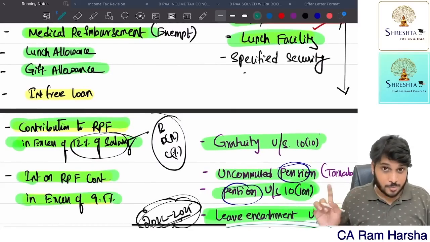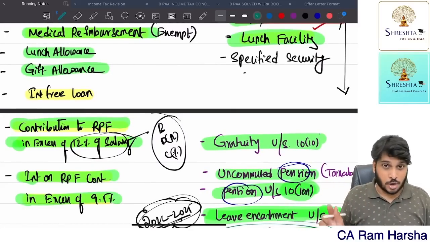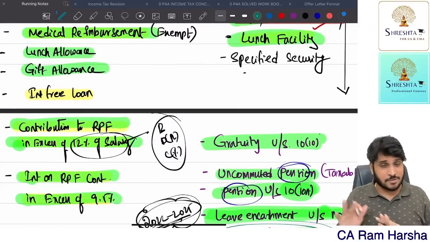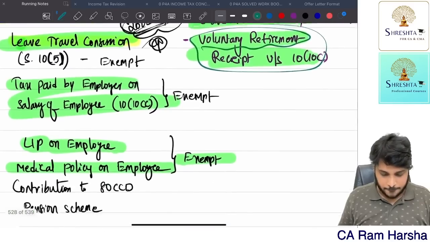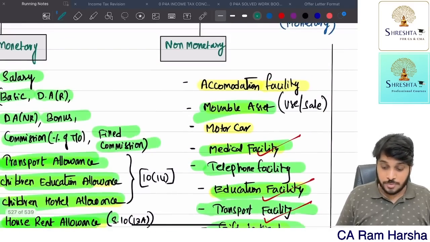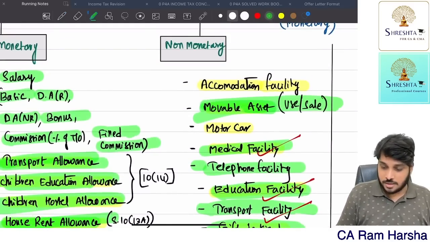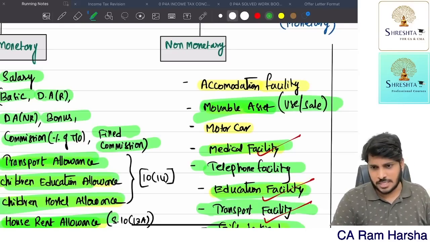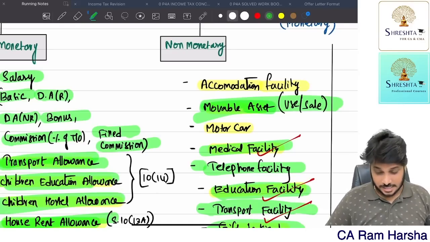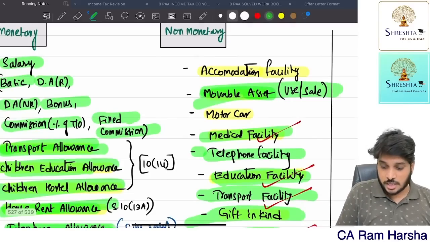By the way, I have given problems also. If you look at these problems, I'm telling you most of these adjustments I've covered in these problems. Getting it? So movable asset usage and sale, both are completed. Now let's continue with motor car.